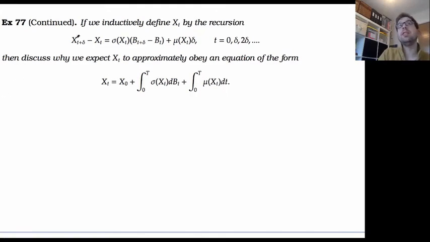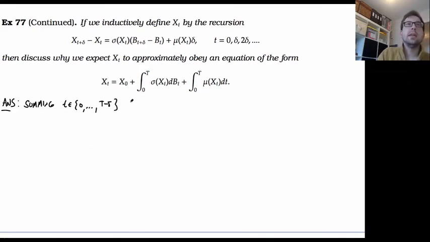Well, what we can do is we can just sum these terms over delta. Summing over t from 0 to, say, capital T minus delta. So we go 0, delta, 2 delta, all the way up to T minus delta.